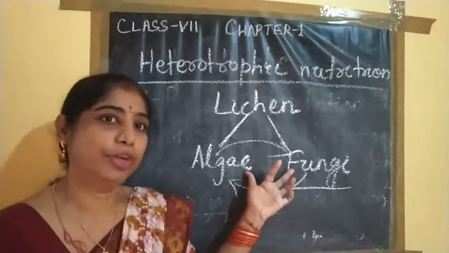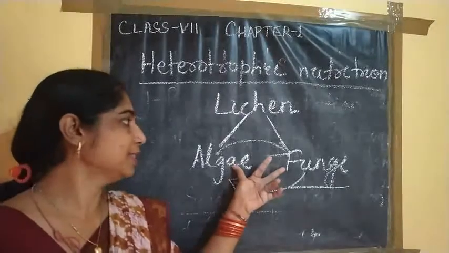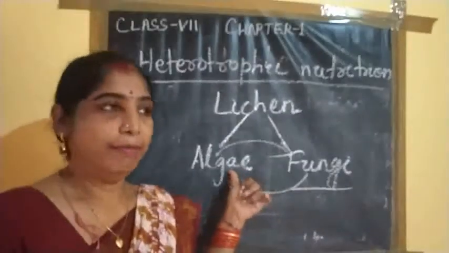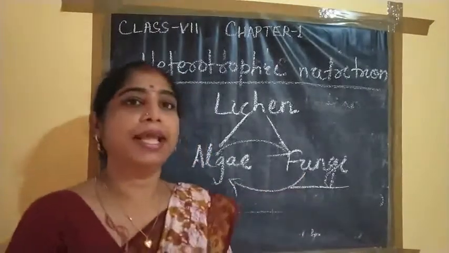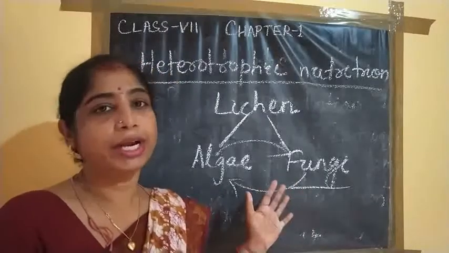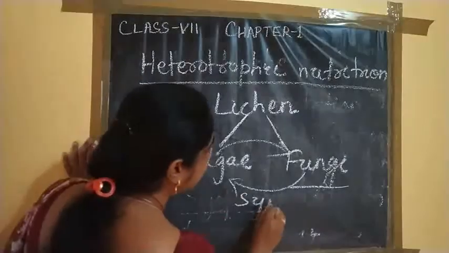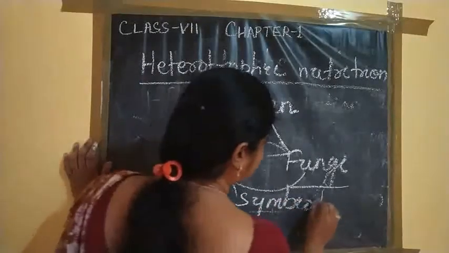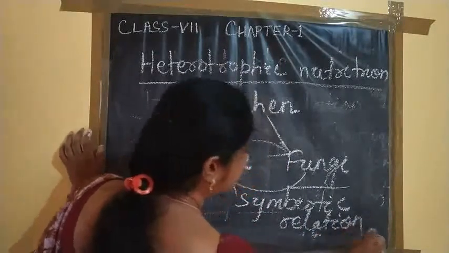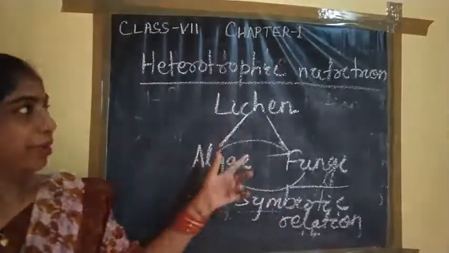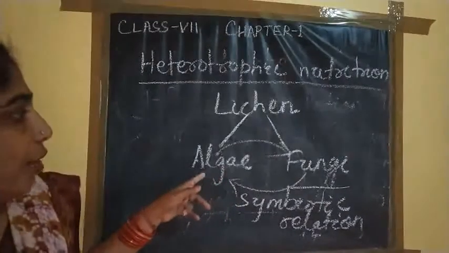In the parasitic mode of nutrition, only the parasite is benefited, whereas in this symbiotic relationship, both are benefited. Both the living organisms are benefited because there is an exchange of their food and shelter. That's why this type of relationship is called a symbiotic relationship. Here the two living organisms exchange their food and shelter with each other.